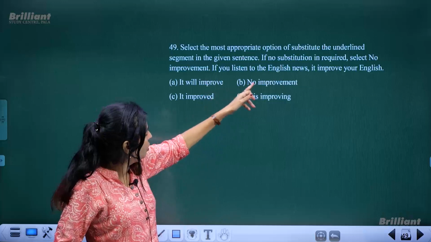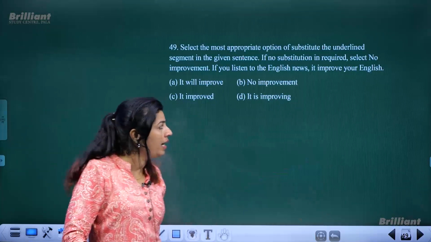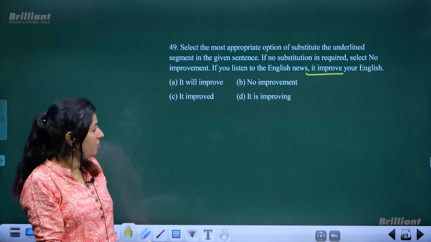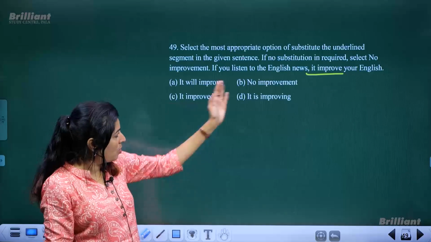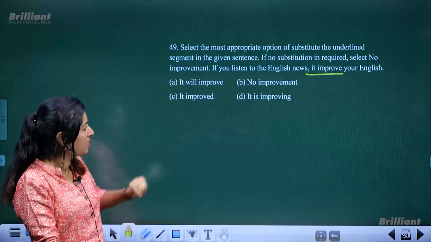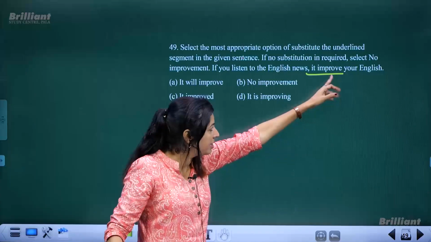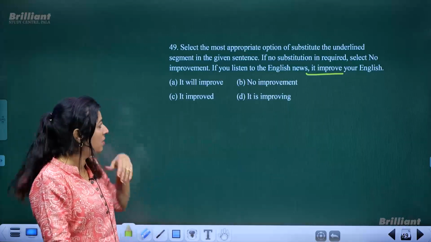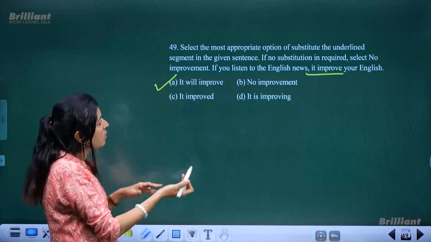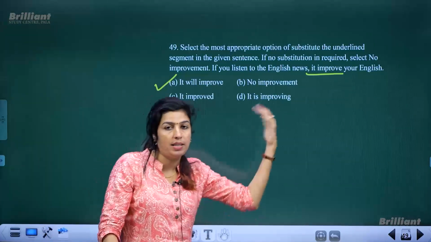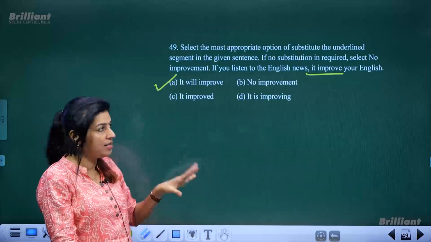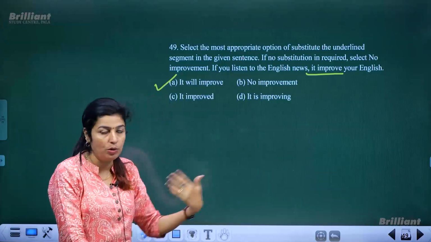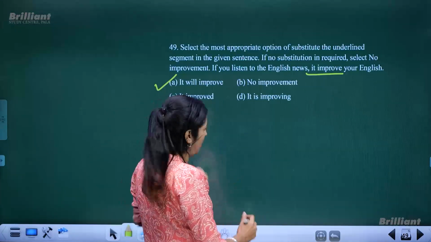See, if you listen to the English news, it improve your English. Anyways, this is wrong, right? It should have been it improves. But it improves is not given as one of the options, but it will improve is given. So, of course, this requires correction. Suppose if you had it improves, you should have taken that option. But instead of that, it will improve is also an equally possible option to correct the sentence. Anyways, the question has an error. The sentence has an error. If you listen to the English news, it will help you to improve your language. Okay, so this is the correct option.